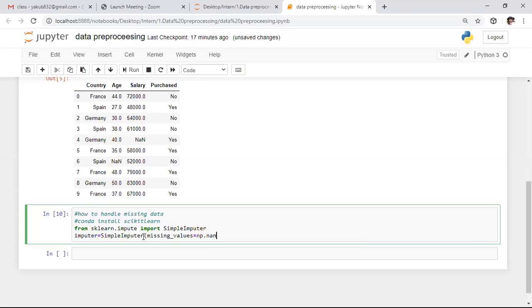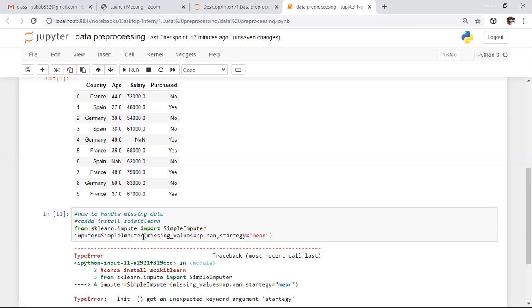I want to replace these missing values using a strategy. We need to specify the strategy to replace the missing values, and here the strategy is mean. So with the average values, I want to replace those attributes. This is the imputer object. Till now, I want to execute this portion.